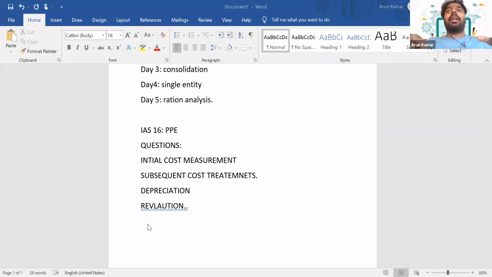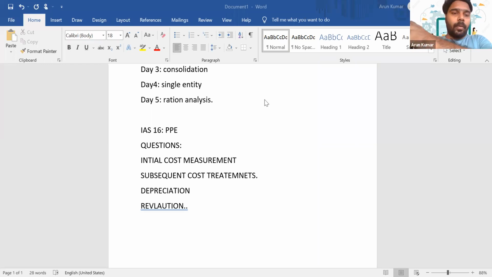Okay, so instead of memorizing the different components that need to be included in the cost of PPE, you can learn it this way: any cost you have incurred to purchase that particular asset and bring it to its present intended condition can be included in the cost of that asset. So it will include the purchase cost and any directly attributable cost. Directly attributable cost will include professional fees, any non-refundable taxes, as well as